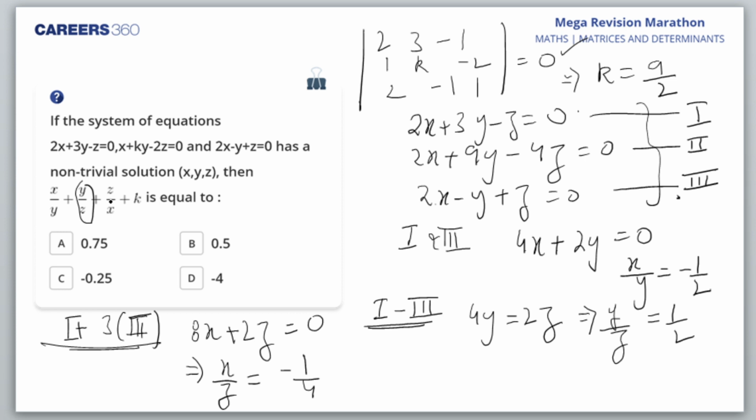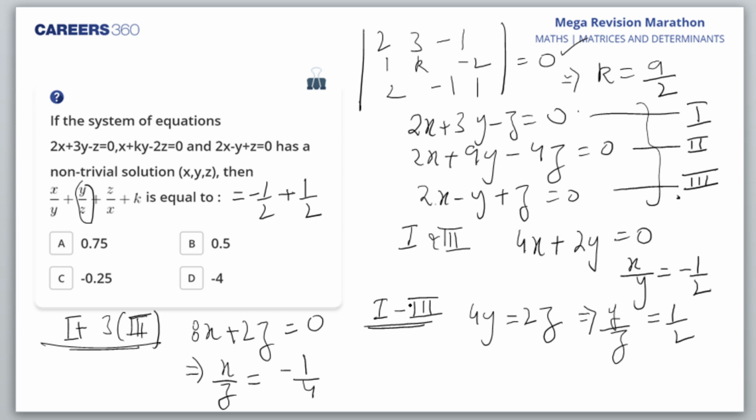So z by x is what? Instead of x by z, I want z by x. What x by y I got? Minus half. What y by z I got? Half. What is z by x?